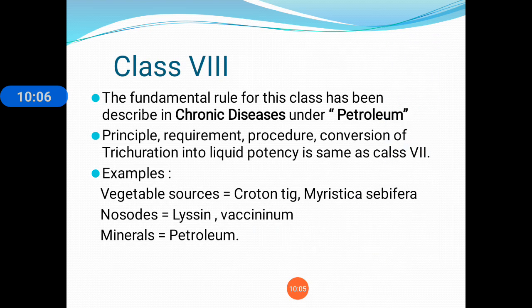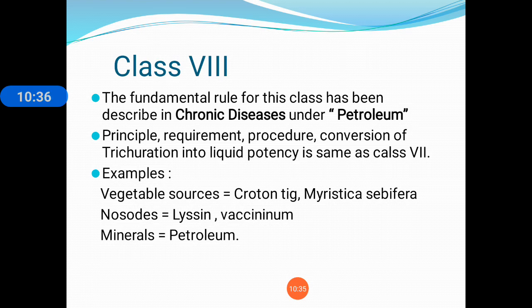Then next is class 8. The fundamental rule for this class has been described in Chronic Diseases under the drug petroleum. The principal requirement, procedure, and conversion of trituration into liquid potency are the same as class 7. Okay, principal 1/9 if you want to prepare the decimal scale, and 1/99 if you want to prepare the centesimal scale.